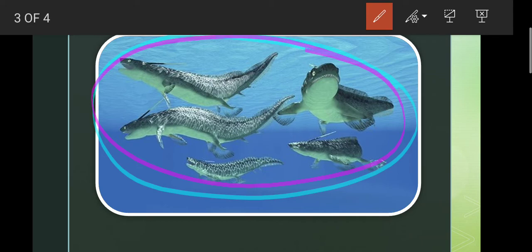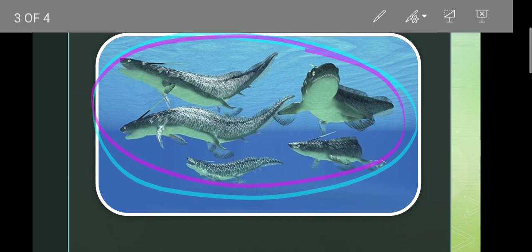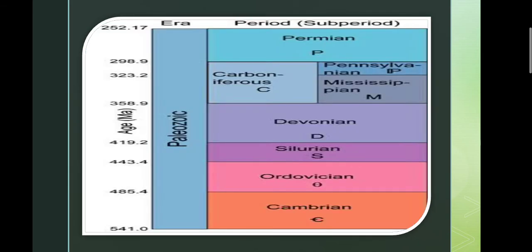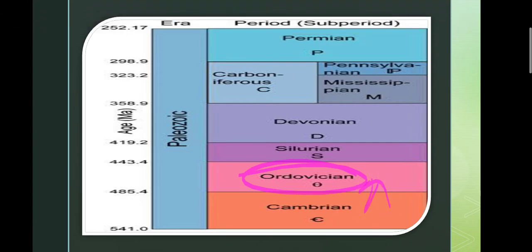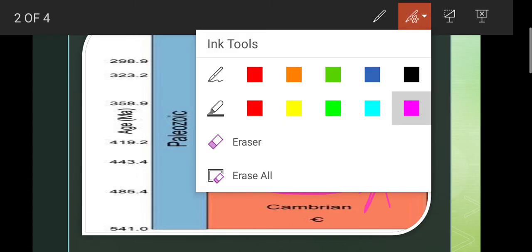And as time passed, during the Ordovician period, these marine fishes switched to the freshwater habitat, and they became freshwater fishes.